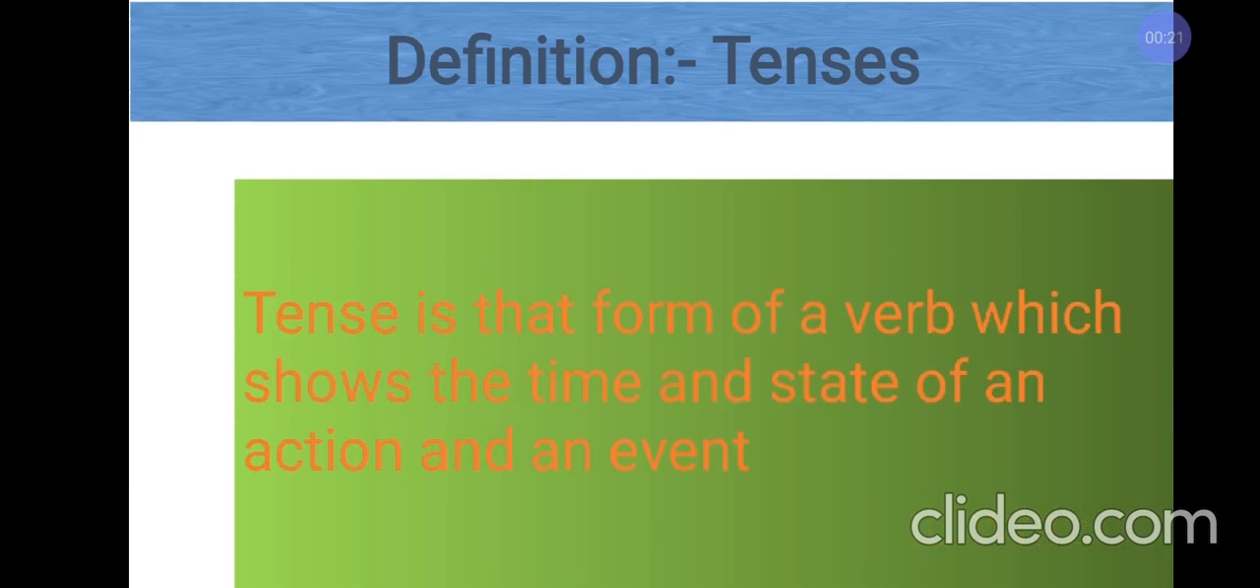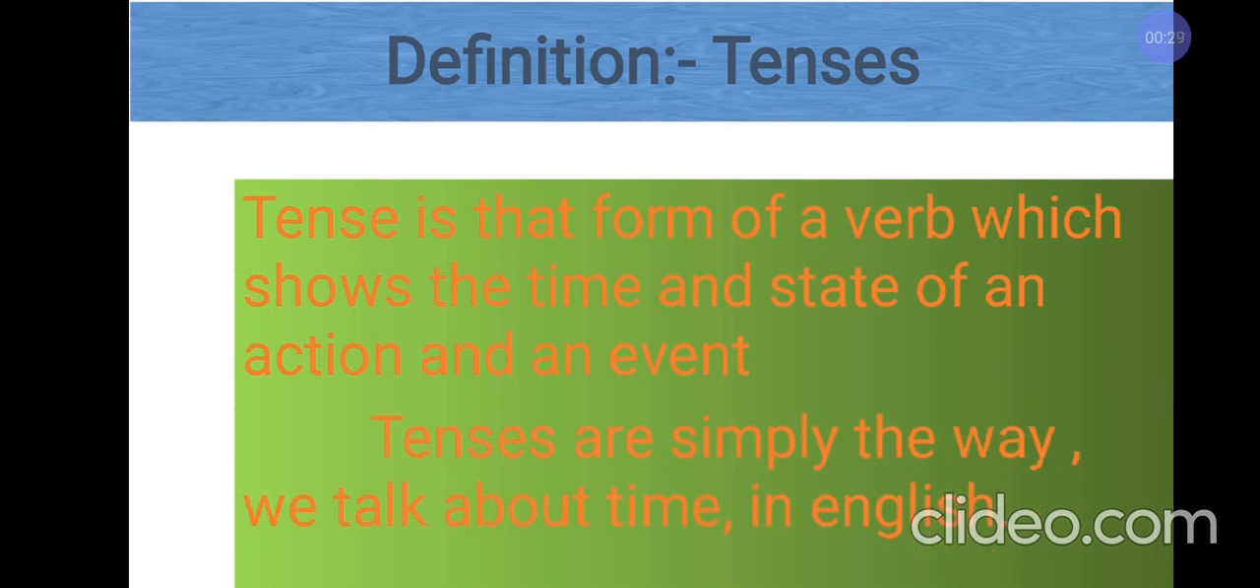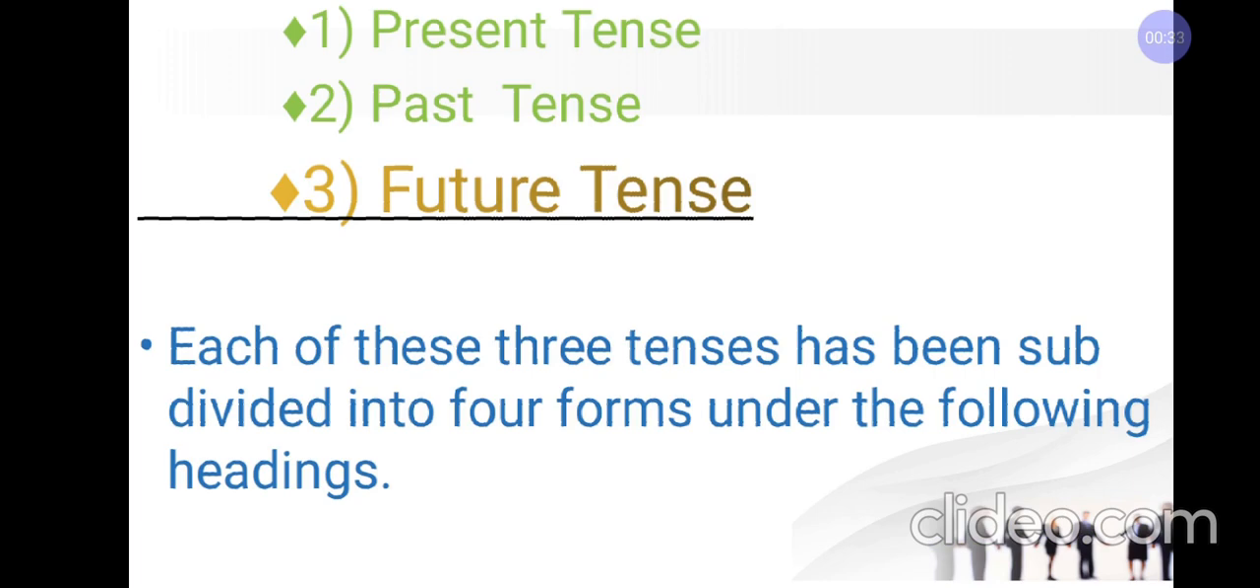Tense is that form of a verb which shows the time and state of an action and an event. Tenses are simply the way we talk about time in English. There are three types of tenses. We have studied only present and past tenses as of now. Now, today we will talk about future tense.